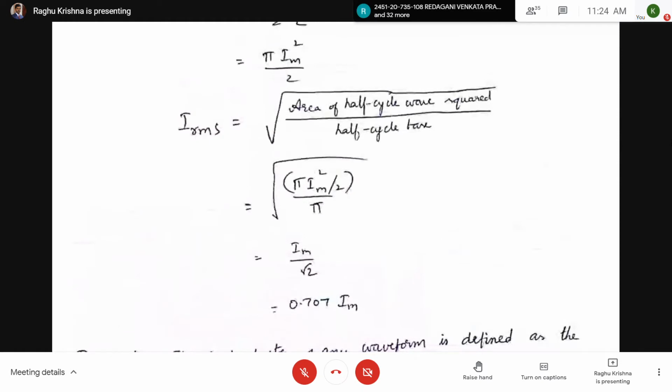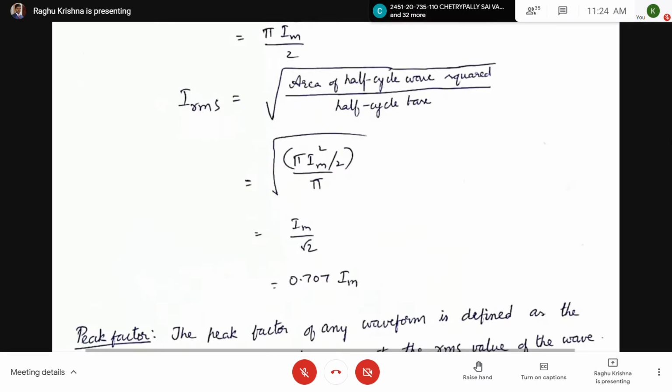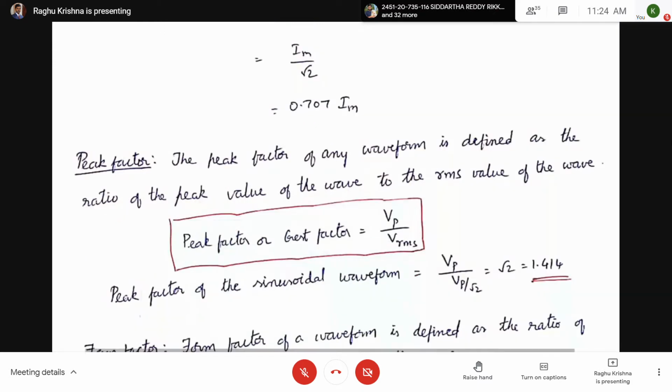Irms is equal to Im by root 2. Similarly, Vrms of the sinusoidal waveform is Vm by root 2. Vm can also be written as Vp. Peak value or maximum value, both are the same.